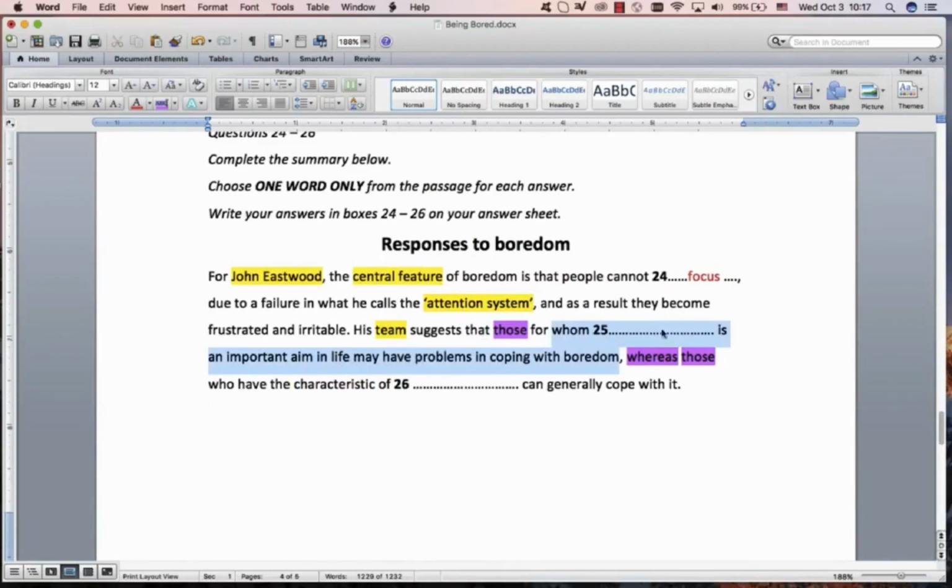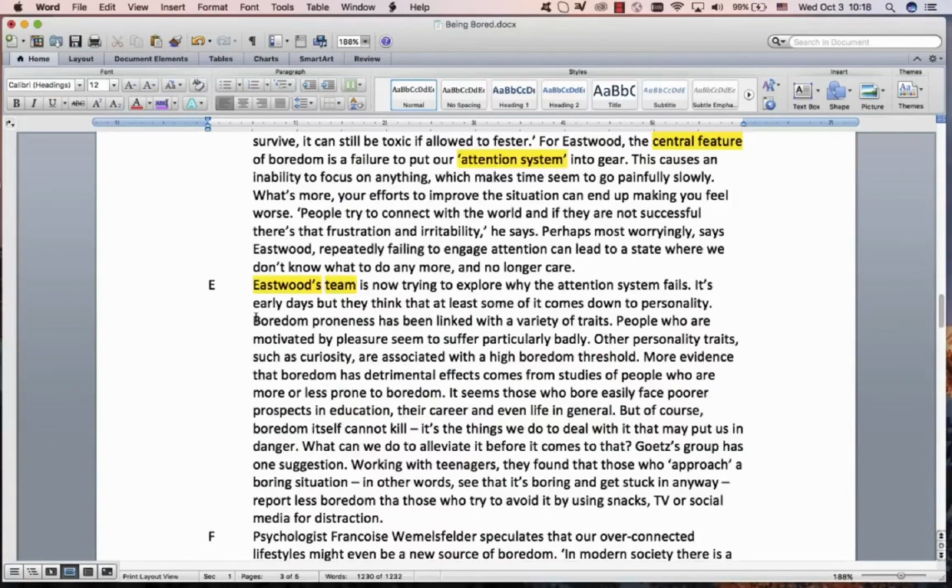An important aim in life may have problems. The people who have this aim in their life have problems. That's negative. However, the contrast, those who have this positive thing can cope. Cope means to deal, to manage. So that might help you a little bit to find what we're looking for, a negative thing compared to a positive thing. So there they introduce the traits.